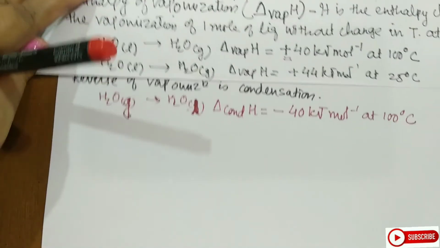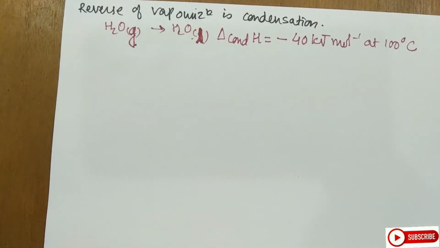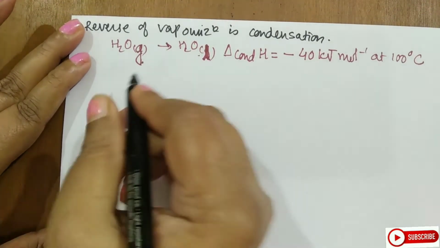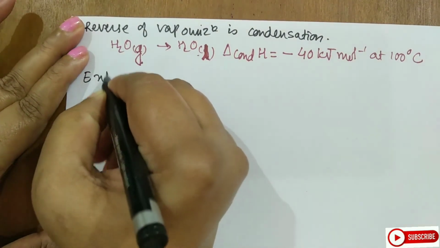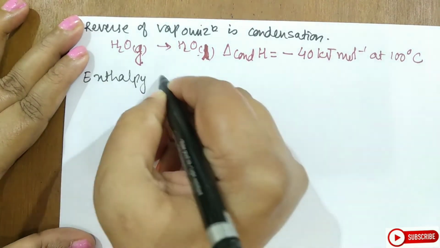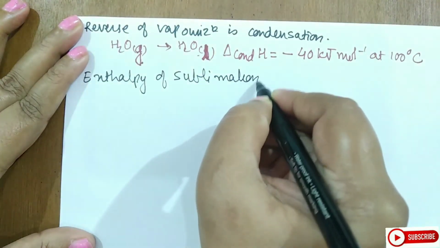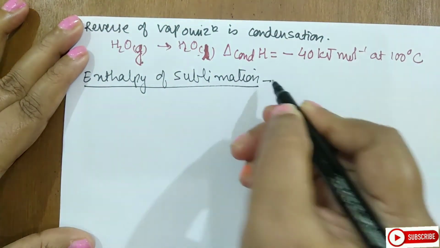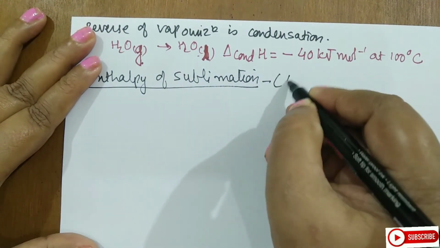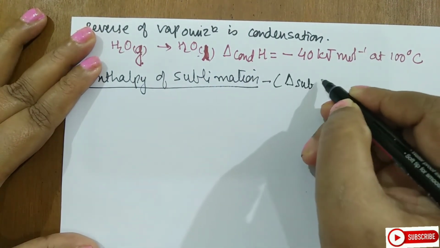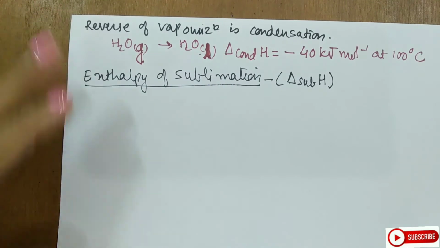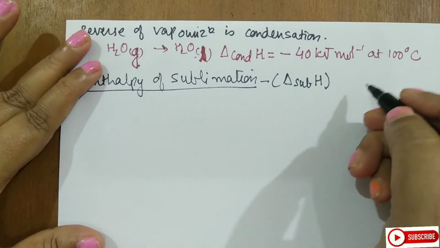Let us move on to the third one, that is sublimation. So enthalpy of sublimation. How do you write this? You will write a delta and you will write sublimation in this way. Now how will you define this, students?